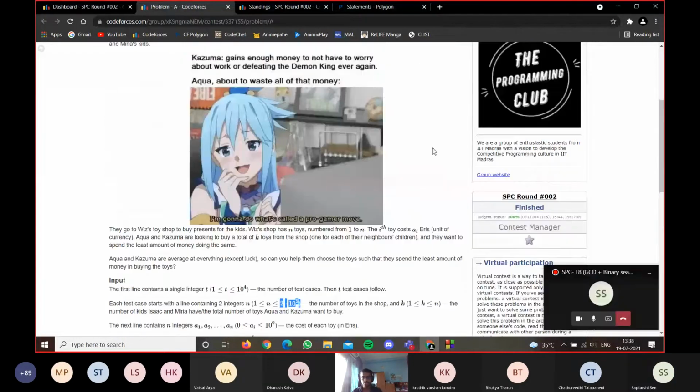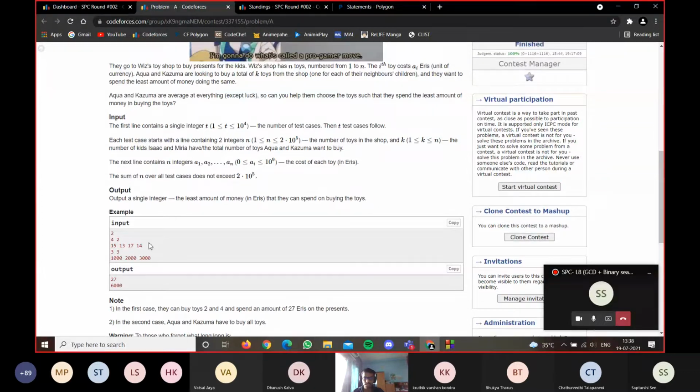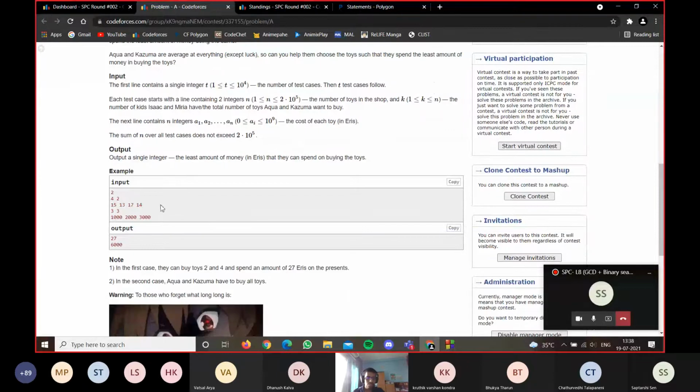It's now started. Okay, so in the first problem, you had an array of n integers and you want to pick the first k least numbers from them. For that, you will sort the array, and for sorting, you have to use the inbuilt sort function, sort of a comma a plus n. That takes less time to sort than the regular things like bubble sort that you'd have learned. So use the sort function. And for summing up these toy costs, you have to use long int.